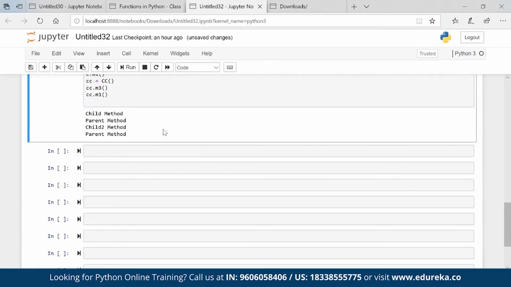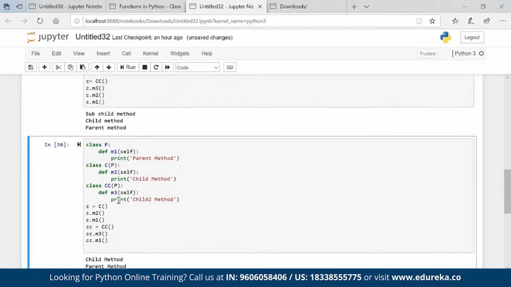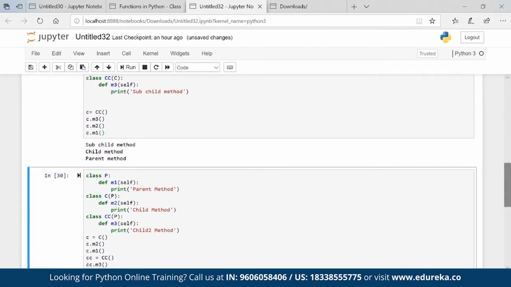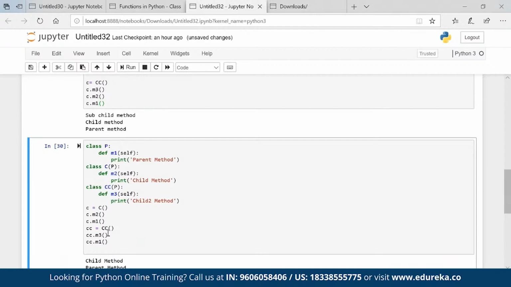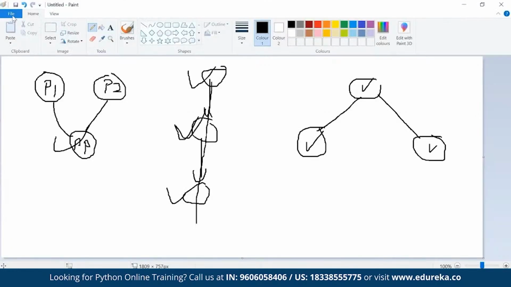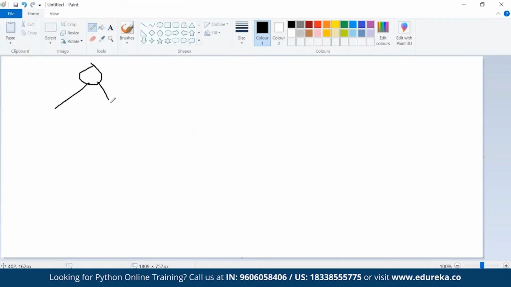Okay. So what is the difference between multi-level and hierarchical inheritance? Here I have a parent giving property to both the children. So it's hierarchical: the parent giving property to two children. If I go to multi-level, then what's happening?